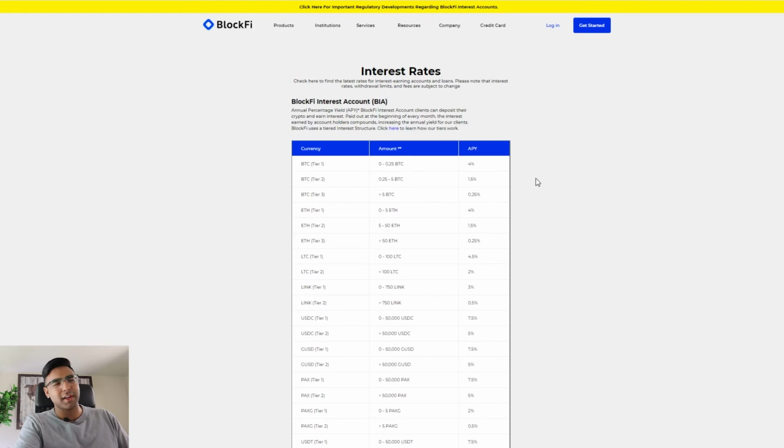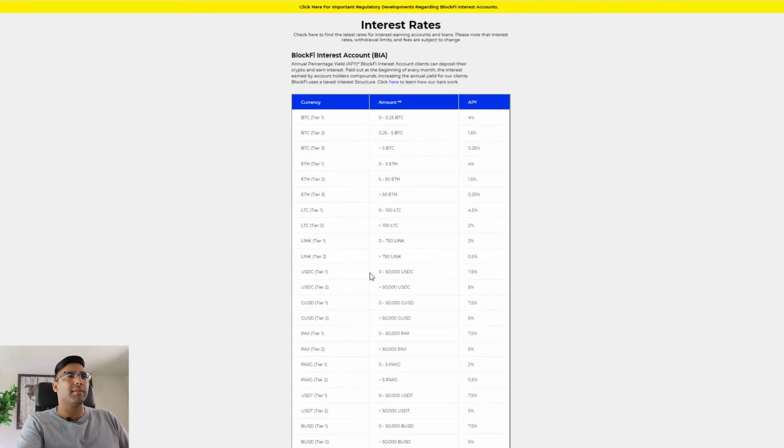Moving on, we got BlockFi. As you scroll down, you basically have USDC, and they have 2 tiers in terms of your interest earning capability. Tier 1, up to 50,000 USDC, you're going to get 7.5%, and above 50,000 USDC, you're going to get 5% going forward.